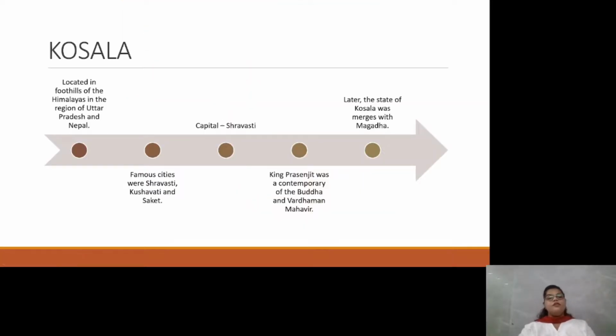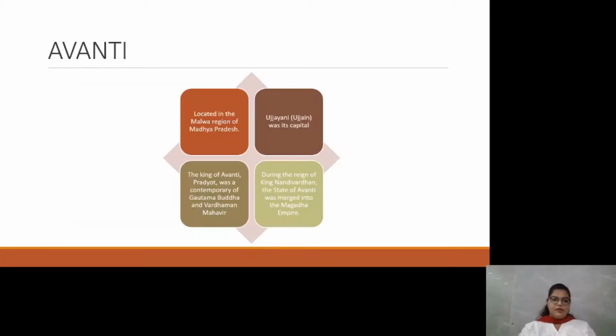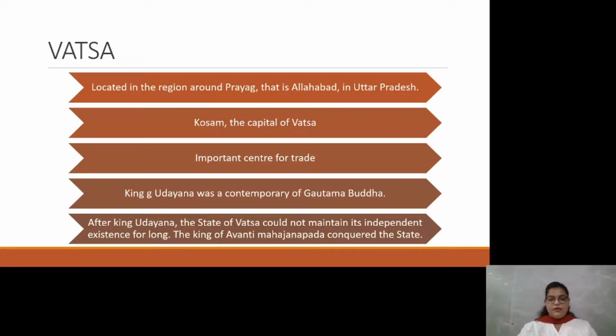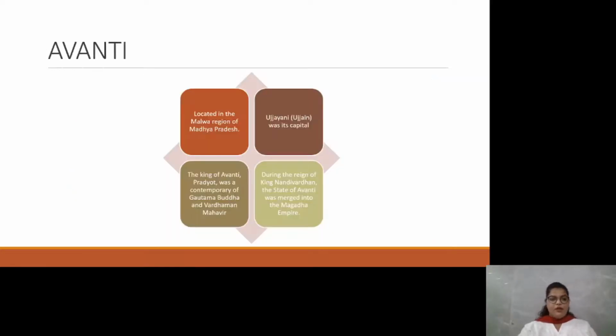Now let's move ahead to our third Mahajanapada, that is Avanti. What we learned in the last Mahajanapada is the king of Avanti took over Vatsa Mahajanapada. Why? Because after the rule of King Udayana, the state of Vatsa was not able to maintain its independence. Now let's learn about Avanti Mahajanapada. It was located in the Malwa region of Madhya Pradesh. Ujjain, known as Ujjaini, was the capital.